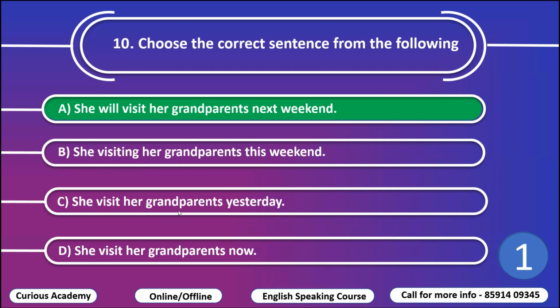In C, she visit her grandparents yesterday. So yesterday is taken, but this sentence looks like simple present tense, an everyday action. So if it is an everyday action, then why is there a need for yesterday? So the word yesterday is wrong here. D, she visit her grandparents now. So here also now is taken, same case. Now is not taken here. So this is all about the mistakes I have explained to you.